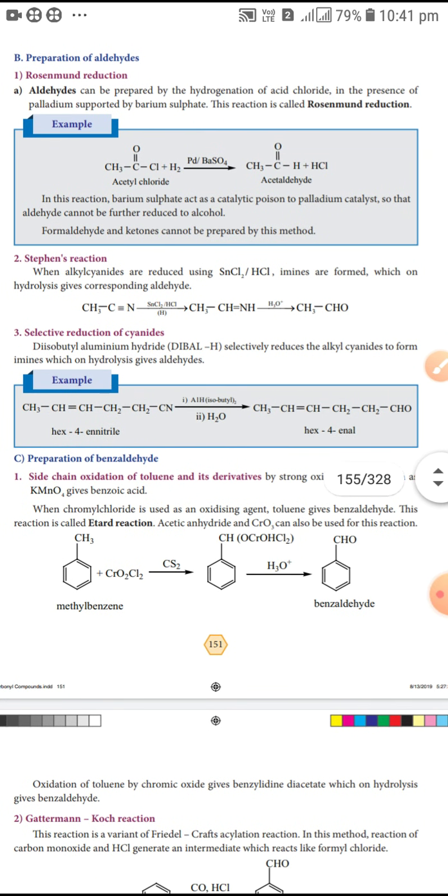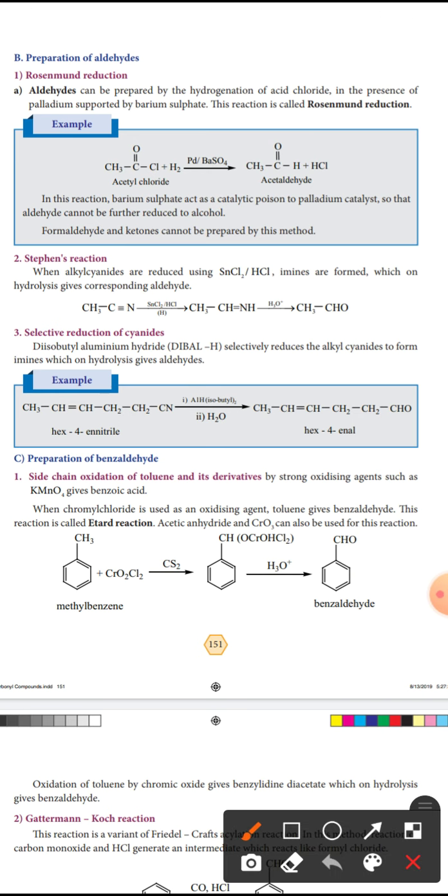Next one is the preparation of aldehydes. Rosenmund reduction, that is a name reaction. Acetyl chloride is reduced in the presence of palladium and barium sulfate. Reduction means addition of hydrogen in the presence of palladium and barium sulfate. So hydrogen